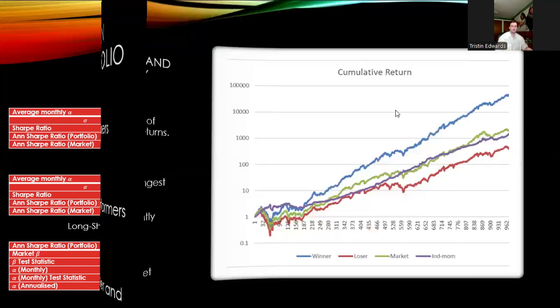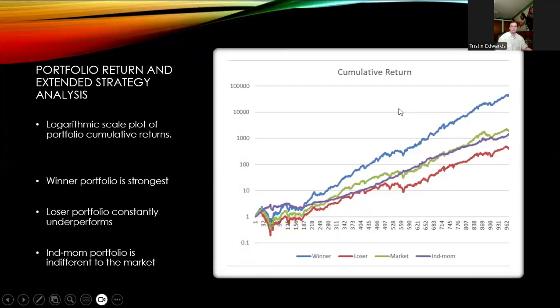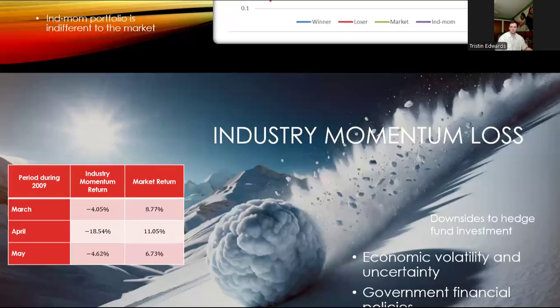The plot of the log cumulative returns of each of the portfolios shows the winning portfolio is much more consistently able to outperform the market and would therefore be a strong strategy for investment. The loser portfolio clearly generates the least returns and should not be considered for investment. It is riskier than the other portfolios and clearly underperforms in comparison. The market and industry momentum portfolios are closely related in their returns. Due to shorting underperformance, industry momentum can capture returns outside of the market portfolio.